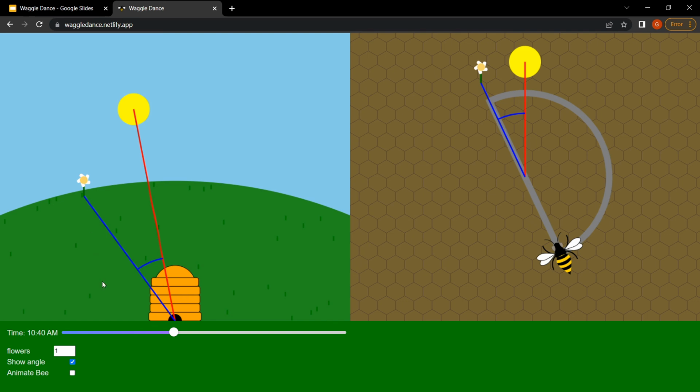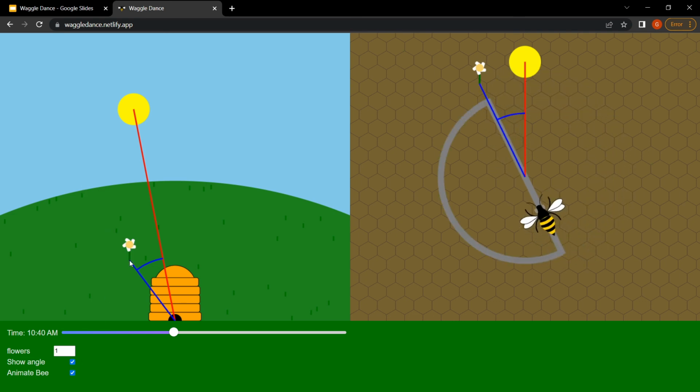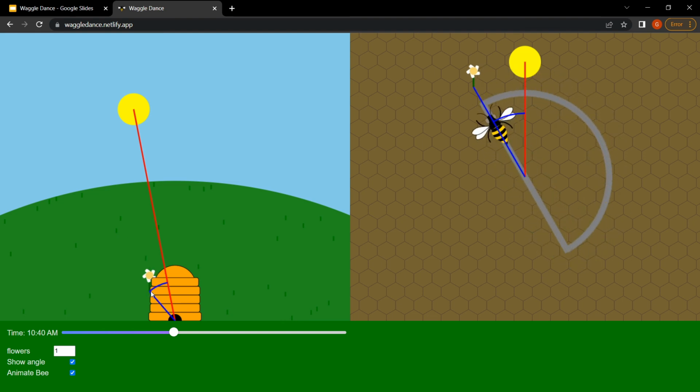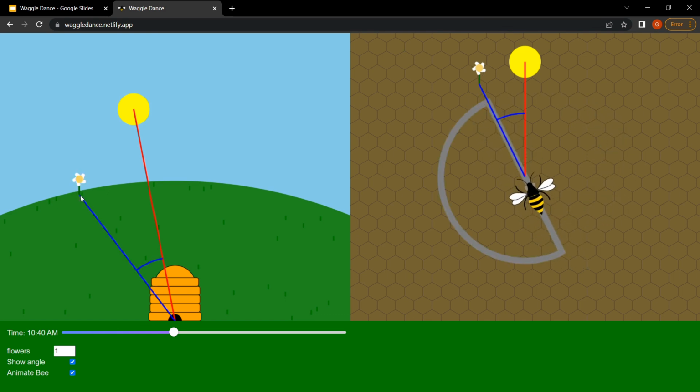The second factor that I want to talk about is the bee's way of indicating how far the foraging patch is. So if we animate it again, you can see generally the amount of time it takes versus if I put it closer, you can see the bee is going faster. It spends less time. It's about 1 second in this per kilometer away from the hive. So as you see, the closer and closer we make it, it's rapidly going up in the waggle phase and does not spend much time there, versus if it's far away, it spends more time in the waggle phase, indicating that there's a farther distance to go before encountering your foraging patch.